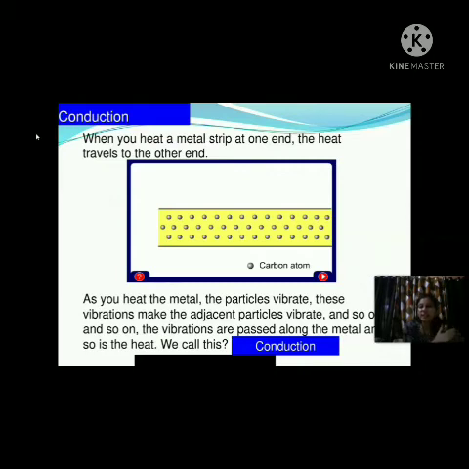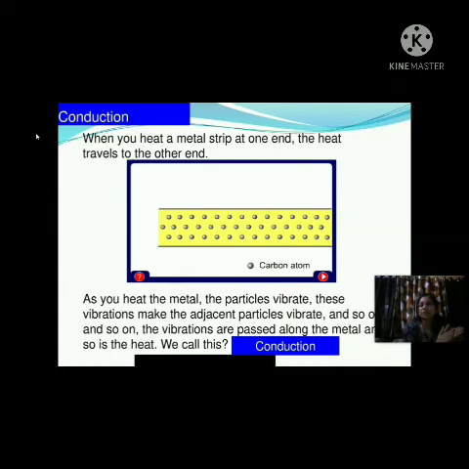Okay, conduction means the transfer of heat from the hotter end to the colder end of an object. So that is the meaning of conduction. And the basic characteristic of this process is that the particles do not move at all.